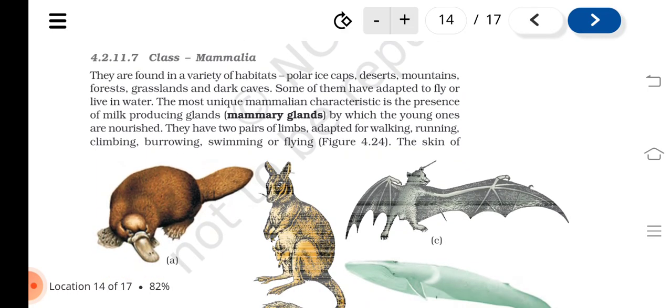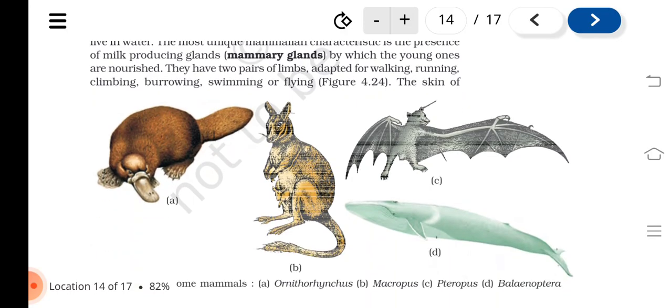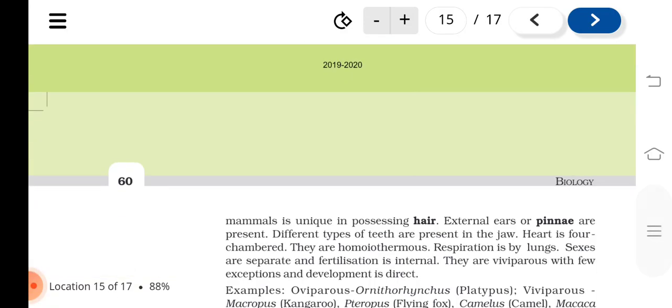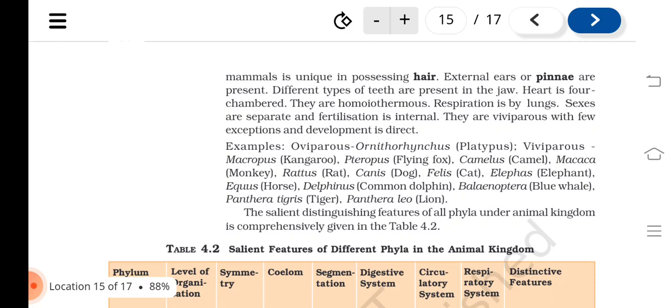Class Mammalia. They are found in a variety of habitats: polar ice caps, deserts, mountains, forest, grassland, and dark caves. Some of them have adapted to fly or live in water. The most unique mammalian characteristic is the presence of milk producing glands, mammary glands, by which the young ones are nourished. They have two pairs of limbs adapted for walking, running, climbing, burrowing, swimming, or flying. The skin of mammals is unique in possessing hair.